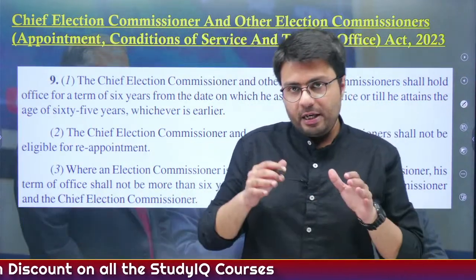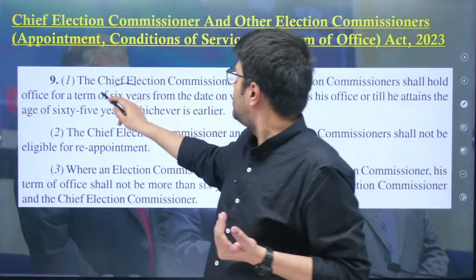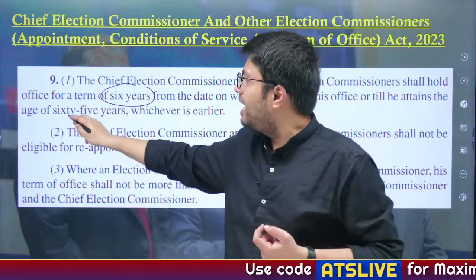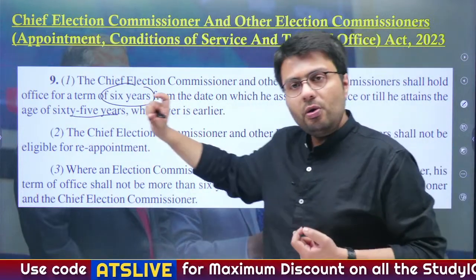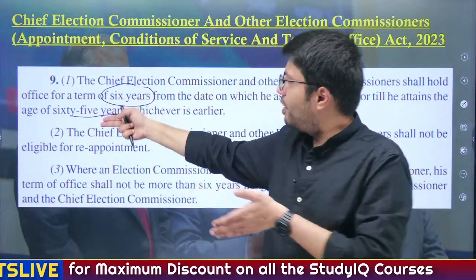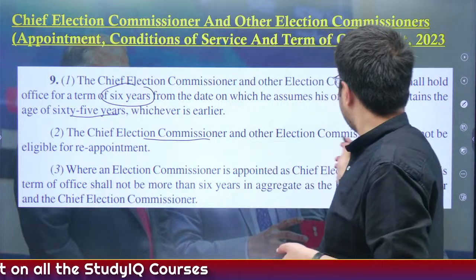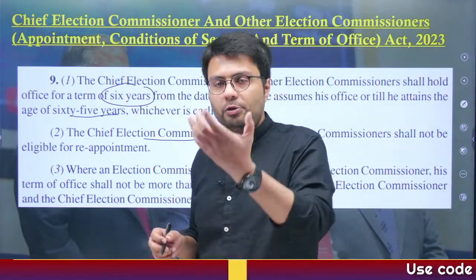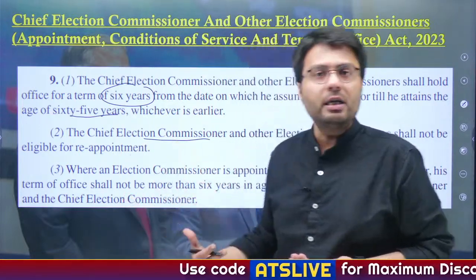Now, the Chief Election Commissioner and the election commissioners serve for a tenure of 6 years from the date they start holding the office or up till the age of 65 years, whichever expires earlier. So they are retired if one of these 2 conditions is met. Now, the Chief Election Commissioner and other election commissioners are not eligible for reappointment so as to preserve their integrity, so that they do not become a vestige of the government or any political party.